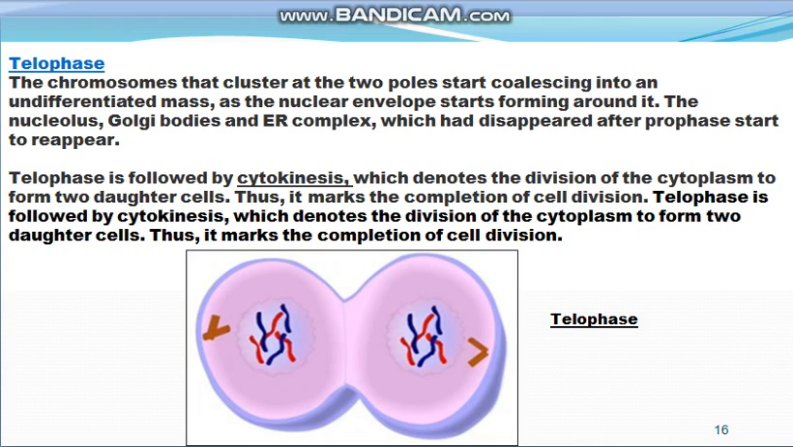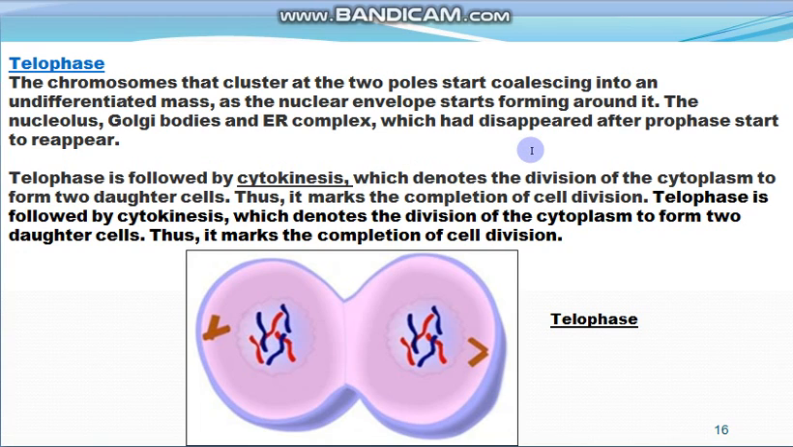Next comes the telophase. In telophase, this is the final stage of the mitotic phase, and in this telophase the chromosomes that cluster at the two poles start collecting at the poles into an undifferentiated mass, and the nuclear envelope starts forming around it again, and the nucleolus, Golgi bodies, and endoplasmic reticulum, which had disappeared earlier,